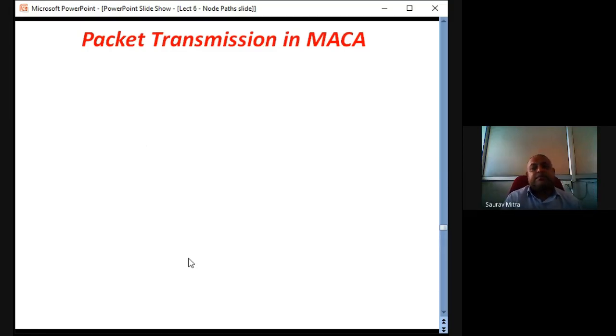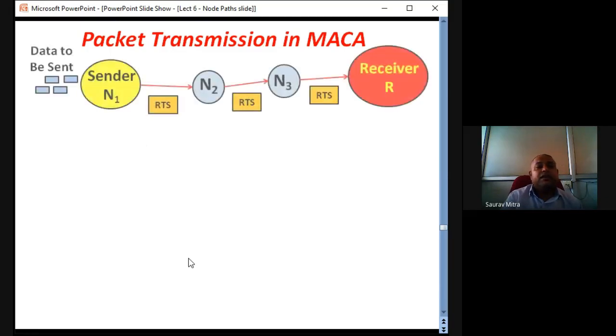How does it happen? So the first thing, data to be sent. These blue things are data to be sent from the sender to the receiver. There are two intermediate nodes, N2 and N3. So first N1 sends an RTS signal through the link. Just check the direction of these red links from left to right. So from sender to the receiver, the RTS signal is sent first. That means this sender is asking for data transmission permission from the receiver R,